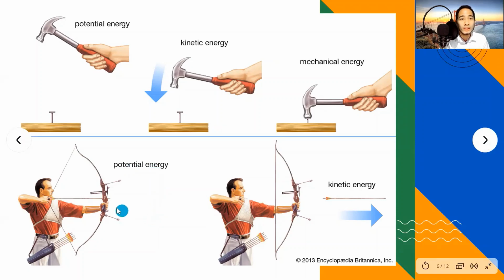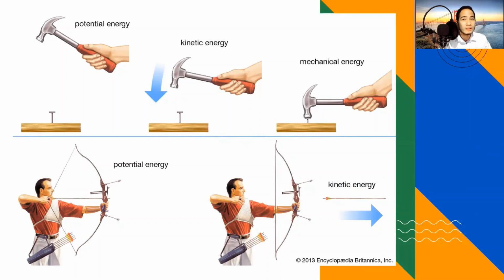Then when you release the arrow and hit the dartboard or the target, you are now exhibiting kinetic energy. Meanwhile, when the arrow is in the air, it can be turned once again into potential energy. Sa paanong paraan? So sa air resistance, still the arrow is being pulled down by the gravitational force.